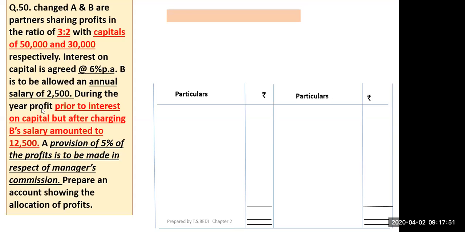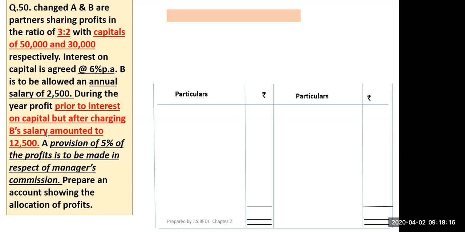Now come to this part, this red one. During the year, profit prior to interest on capital, but after charging B salary, amounted to rupees 12,500. This is the profit before charging interest on capital, but after charging B salary. What was B salary? B is to be allowed an annual salary of 2,500.